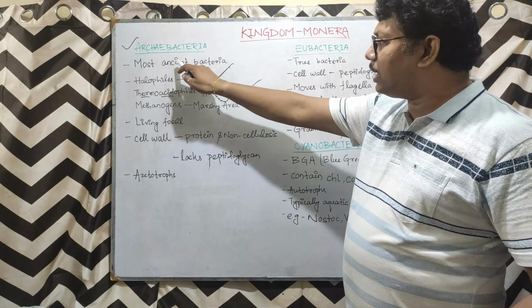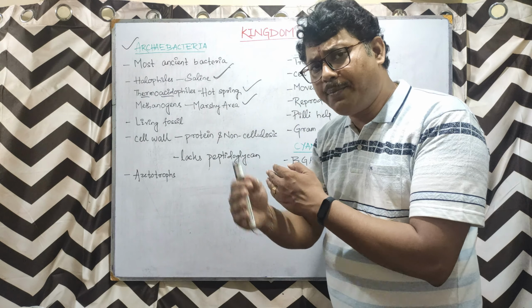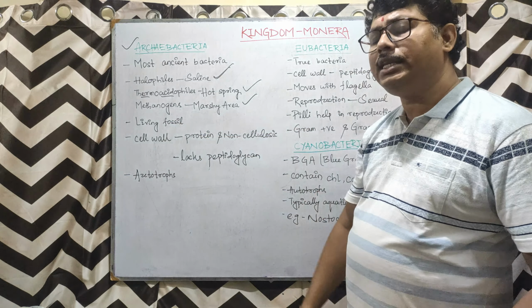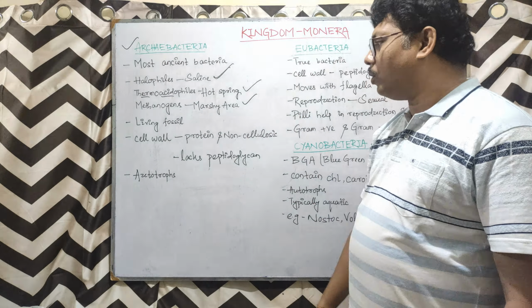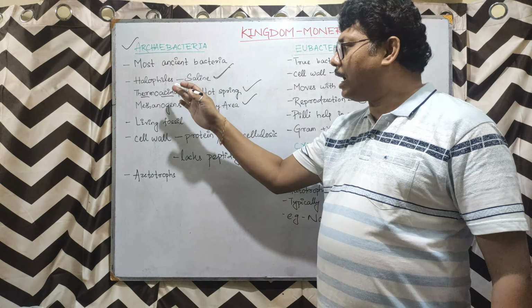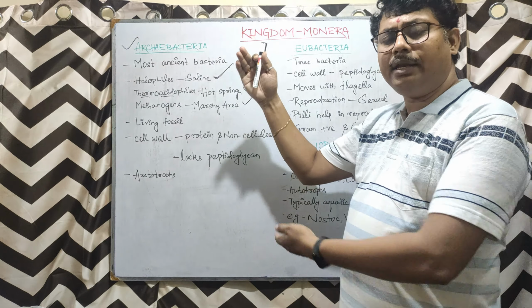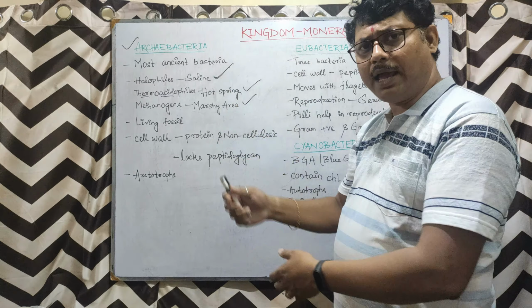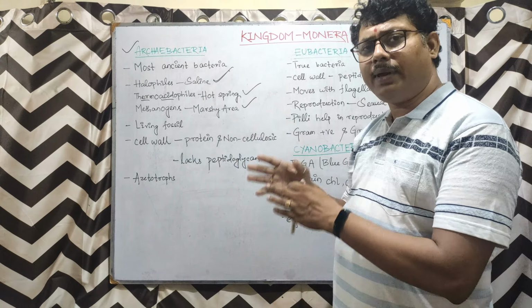Now, as I said, they are the most ancient bacteria and they are very, very close to non-living but show living characters. They are treated as called as living fossil. Now, they are very sensitive and they are very active in remote and highly sensitive climates, highly extreme climates. So, their cell wall is very rigid.